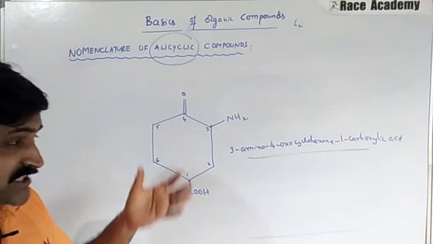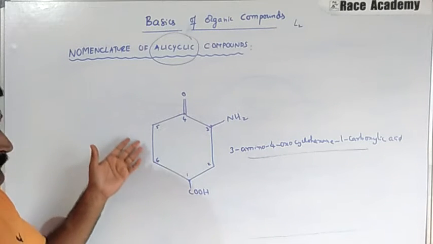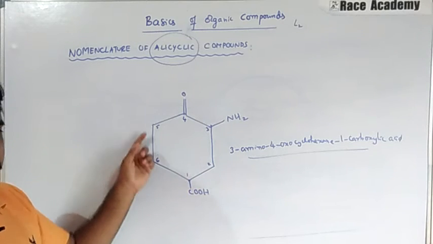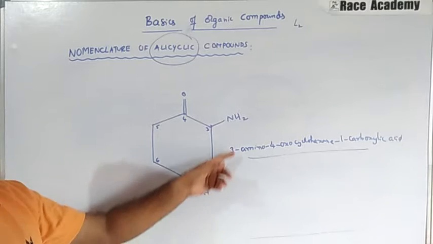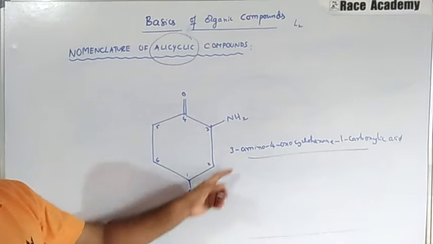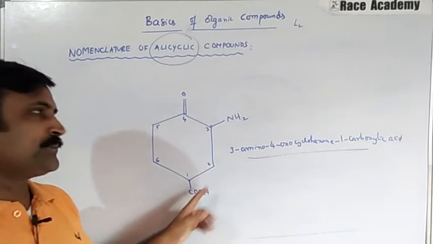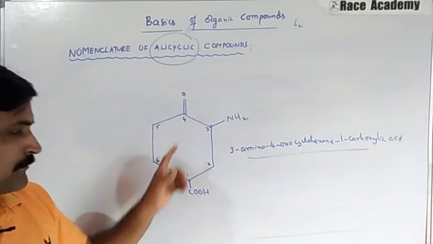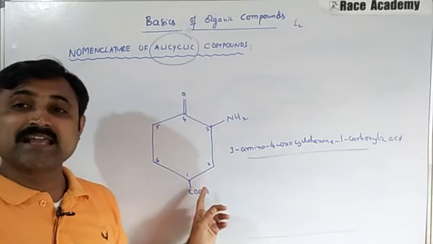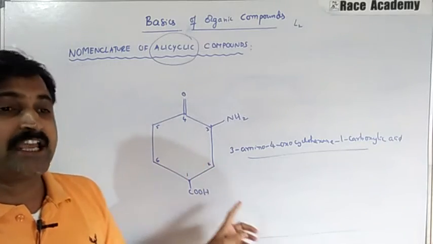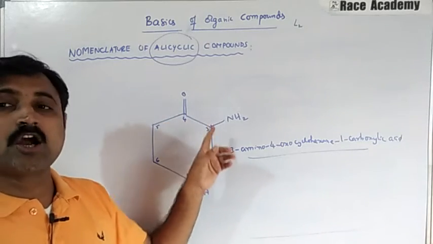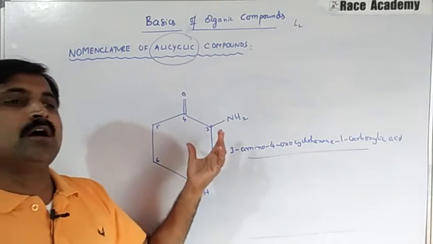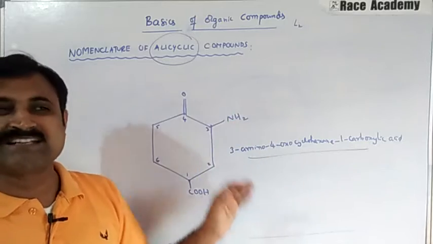That means if the functional groups are present as part of the ring system, it is a ring system, and in this we have 3 different functional groups: carboxylic acid, amino, and ketone. Since the carboxylic acid functional group is the highest priority, the other 2 will be considered as substituents, and we will name them according to the substituent names.